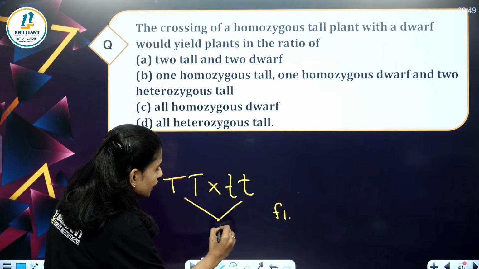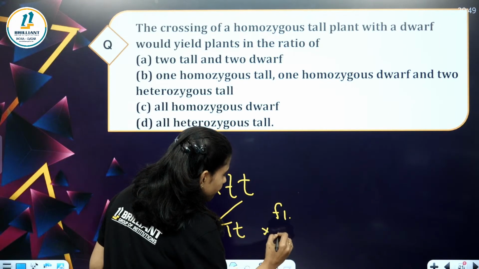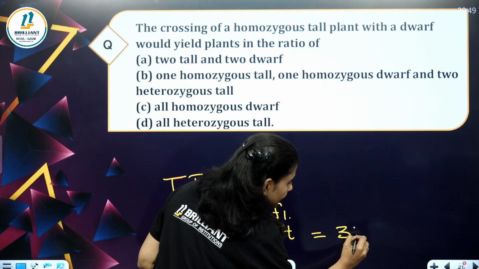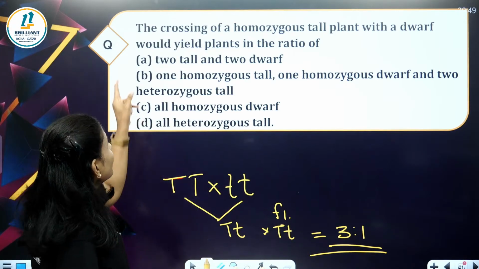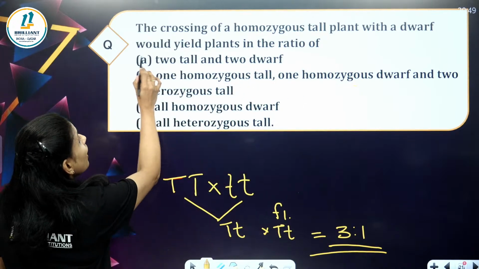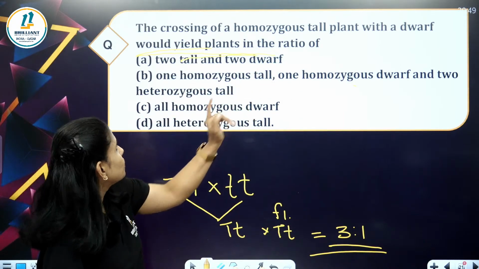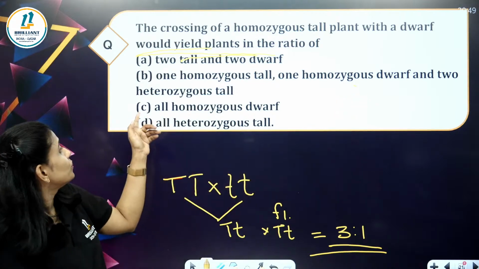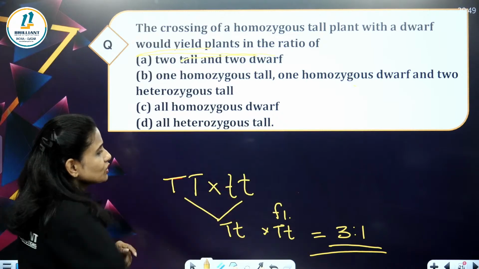F1 you will get capital T small t. Then F2, what will we get? Capital T small t into capital T small t will give a 3:1 ratio. The options are: 2 tall and 2 dwarf, 1 homozygous dwarf with 2 heterozygous tall, all homozygous dwarf, all heterozygous tall.